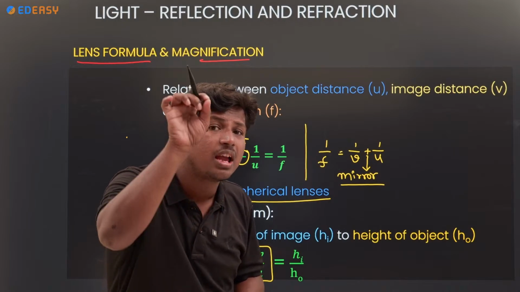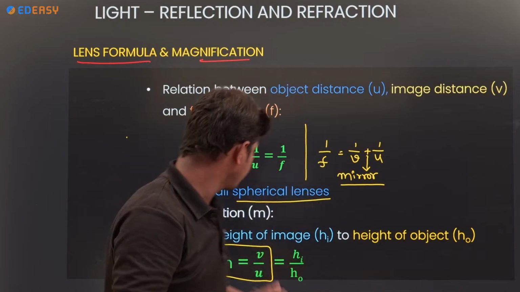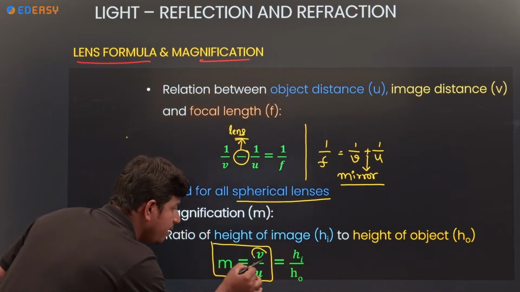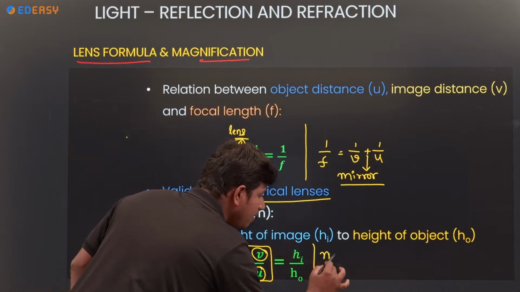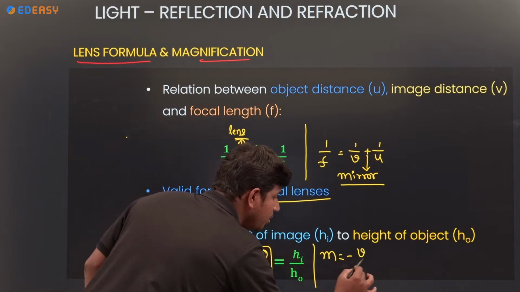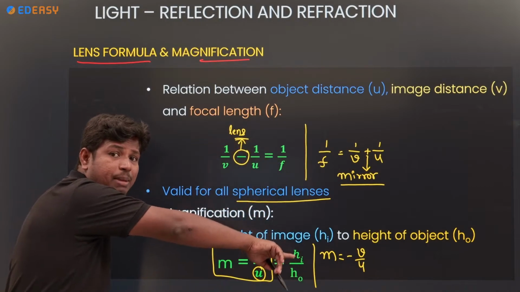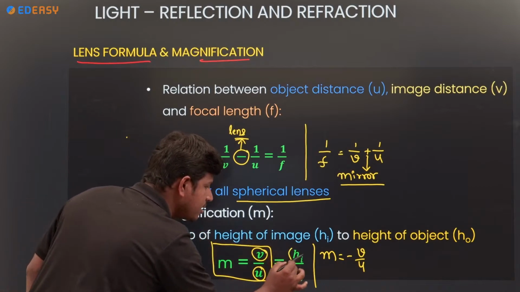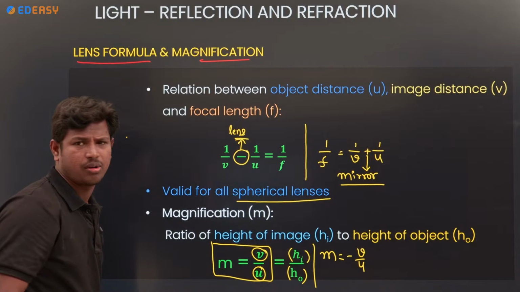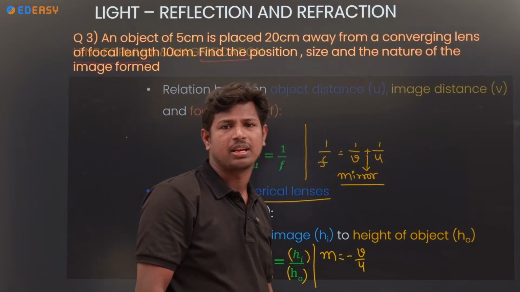Magnification is nothing but it's only about the image with respect to an object. Okay, see here V by U. If you take a mirror, in mirror we will take minus V by U. Remember, I am explaining both at a time. If you take the mirror formula, minus v by u. In the lens, v by u only. And heights, hi by h naught, that is similar only. Okay, height of the image by height of the object for magnification.